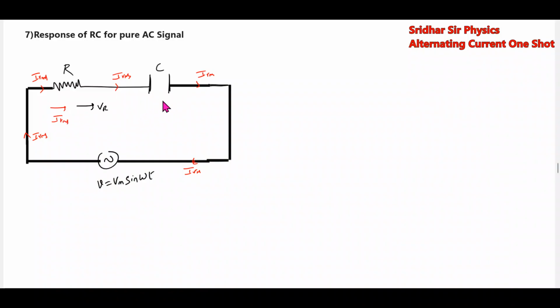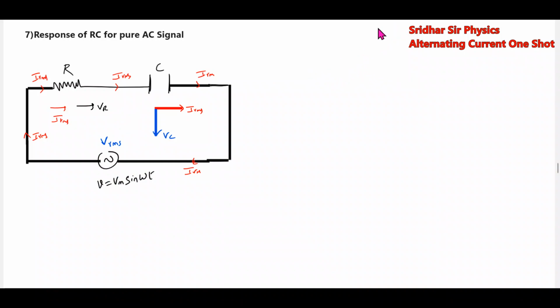What about the capacitor? Current should lead the voltage. So the current will have the phase like this, IRMS. What about the voltage? The voltage across the capacitor should lag. This is VC, and this is the applied voltage VRMS.